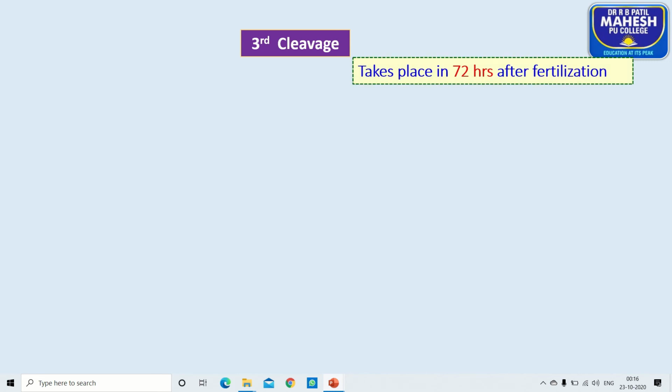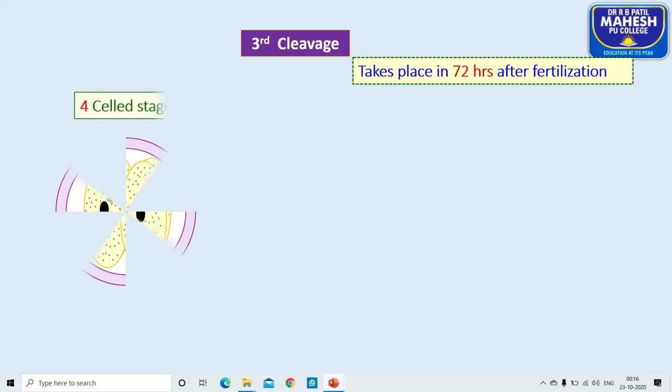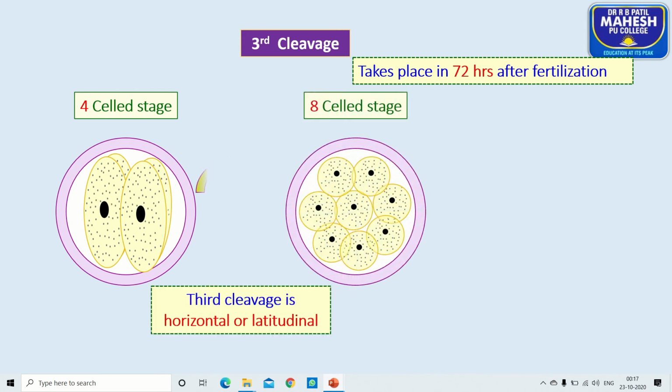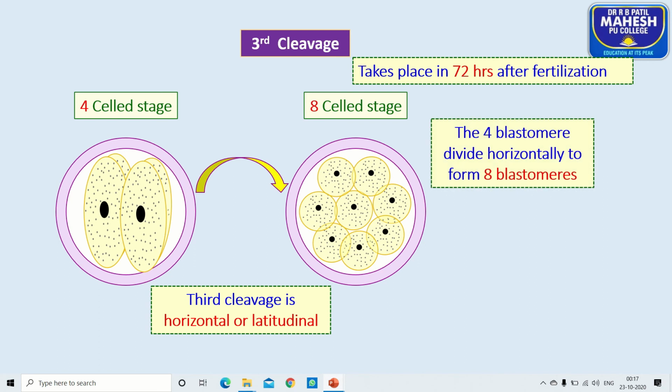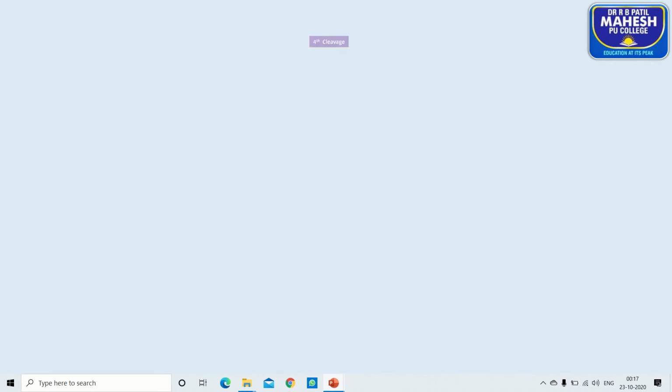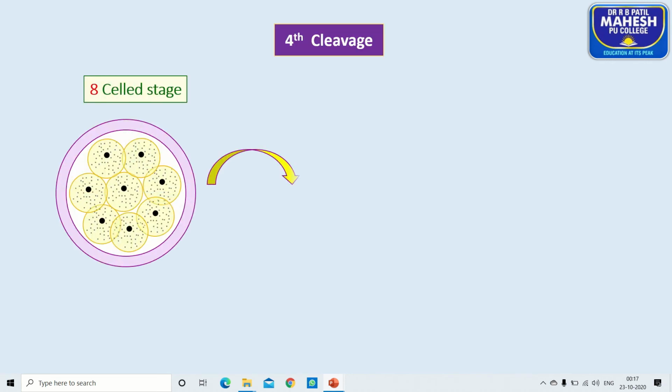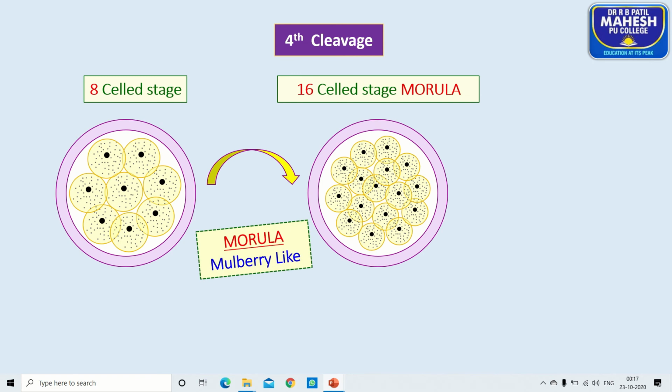The third cleavage is horizontal. Latitudinal division, or horizontal division, takes place 72 hours after the fertilization. This we call the third cleavage, which is horizontal or latitudinal. The four blastomeres divide horizontally to form eight blastomeres. Then the fourth cleavage: the eight-cell stage is converted into a 16-cell stage called the morula, the multicellular morula.